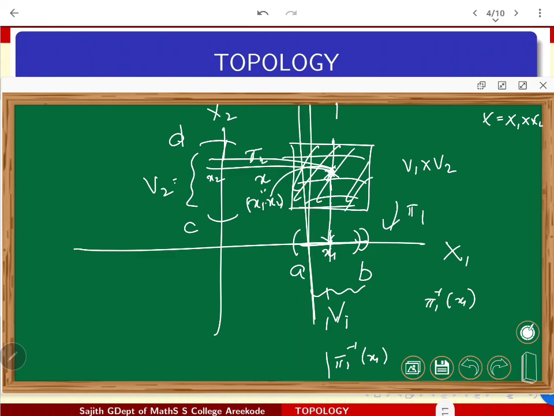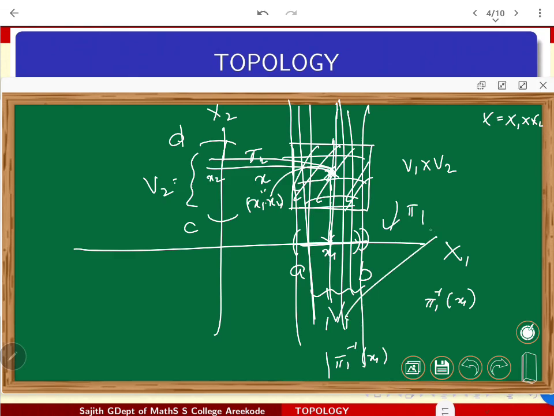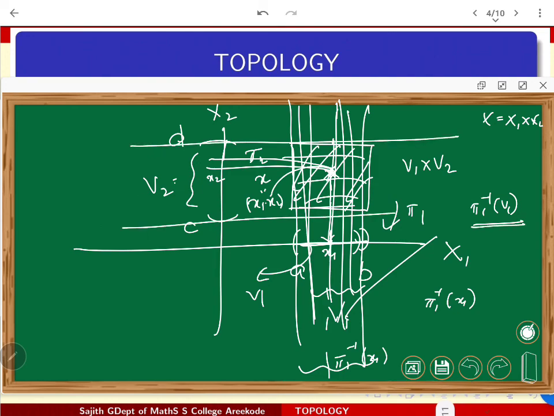So if you are thinking about what exactly is pi 1 inverse of V1, for example this AB, you will get the entire strip like this, right? You'll be getting an open strip like this. Just remember that idea also. This set was V1, and pi 1 inverse of V1 will be the vertical strip which I have marked here. Very similarly, for V2, pi 2 inverse of V2 will give you the horizontal strip also,